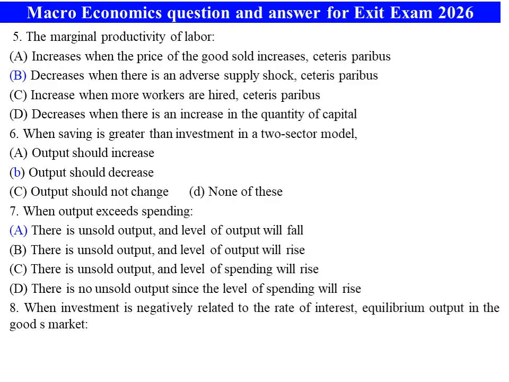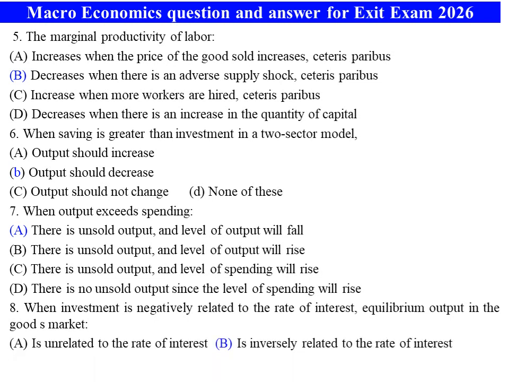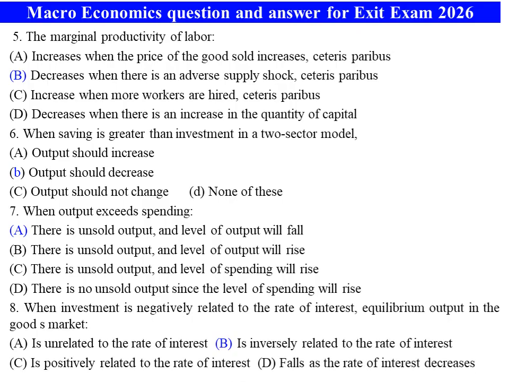The next, number eight, when investment is negatively related to the rate of interest, equilibrium output in goods markets, A. Is unrelated to the rate of interest. B. Is inversely related to the rate of interest. C. Is positively related to the rate of interest. D. Falls as the rate of interest decreases. When investment is negatively related to the rate of interest, equilibrium output in the goods market, that is IS, investment and saving, is inversely related to the rate of interest. The answer is B.